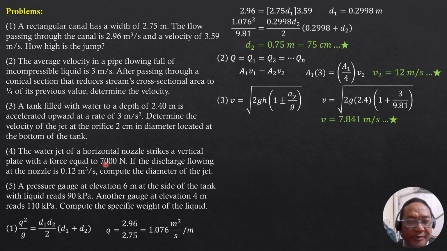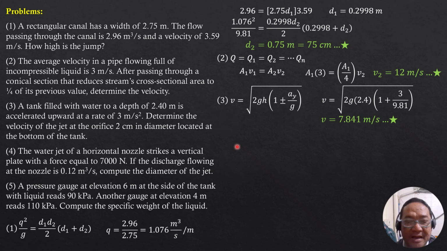The water jet of a horizontal nozzle strikes a vertical plate with a force equal to 7,000 newtons. If the discharge flowing at the nozzle is 0.12 cubic meter per second, compute the diameter of the jet. Again, for the principle in hydrodynamics where the plate is stationary, we go over the derivation there, and I used Newton's second law in deriving the formula for the force on fixed flat plates, originally given by